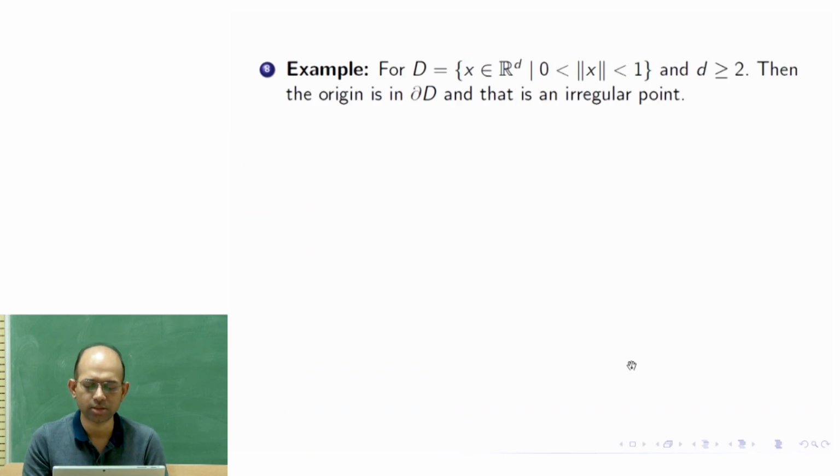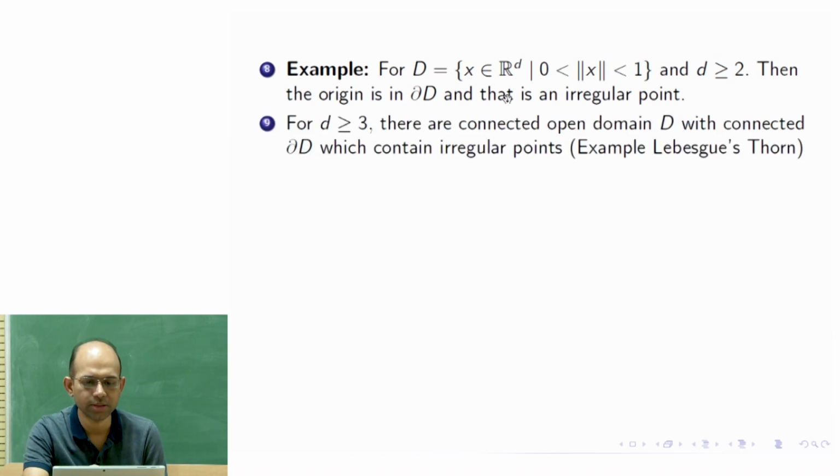You would see those examples. We construct a particular example where we compute these probabilities and show that a particular point is irregular. So consider d equal to this annulus, norm of x between 0 and 1, so it is a punctured open ball, and the dimension is greater or equal to 2.